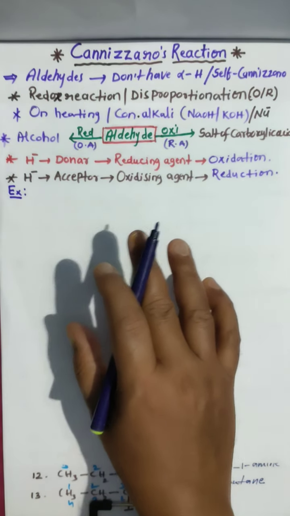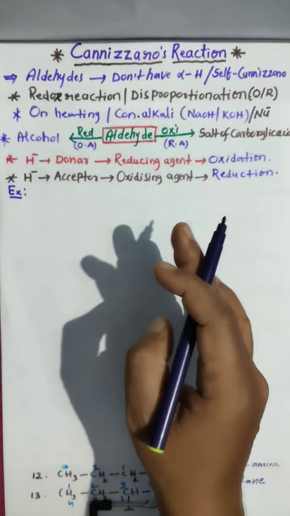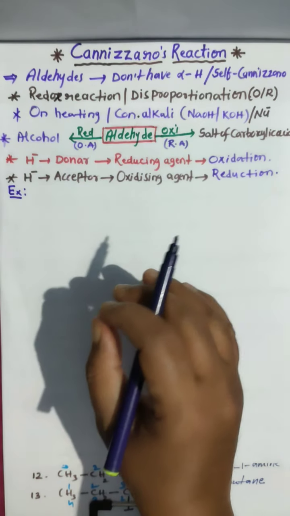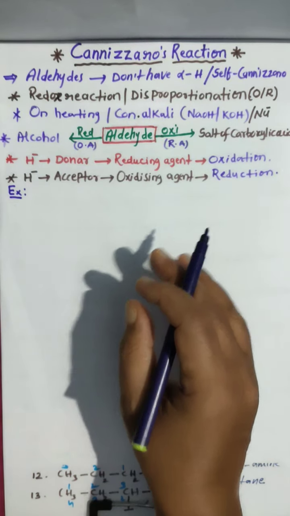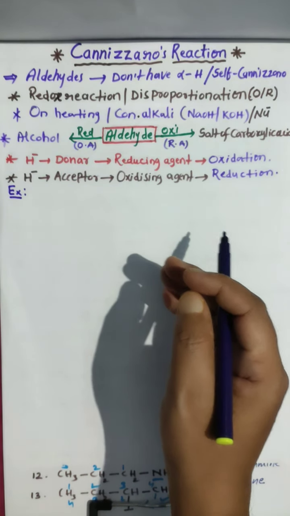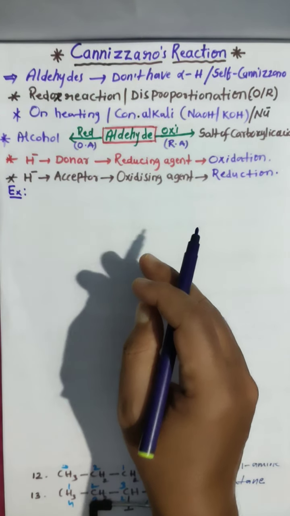So if you spare some time for aldol, cross aldol, benzoin, and Cannizzaro, simultaneously you will get clarity about where we need alpha hydrogen and where we do not.